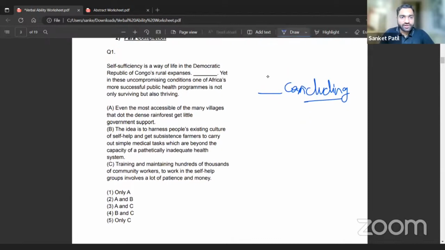Self-sufficiency is a way of life in the Democratic Republic of Congo's rural expanses, dash. Yet in these uncompromising conditions, one of Africa's more successful public health programs is not only surviving but also thriving. Okay. What can we make of this really quickly? We can see they have talked about self-sufficiency as a way of life in these rural expanses. They have left the blank, and again they have used the word yet. Yet, the position of the word here is they're trying to provide an alternate idea, an opposite idea to the sentence that we thought would be there.